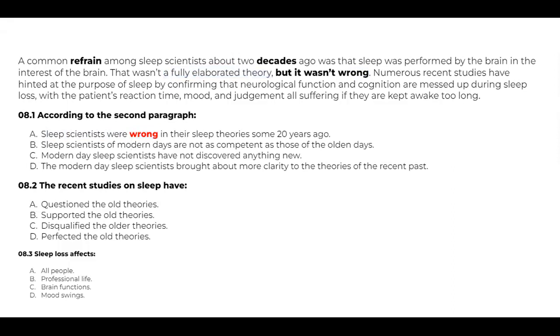Second one, sleep scientists of modern days are not as competent as those of the olden days. What does it mean? Can you find any kind of a comparison here? Aishwarya is not as competent as Alvin. Is there a comparison now? No, there is no comparison at all, like worst, good, better, best. This kind of comparisons are not there anywhere.